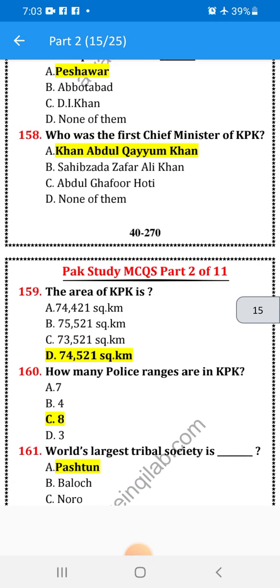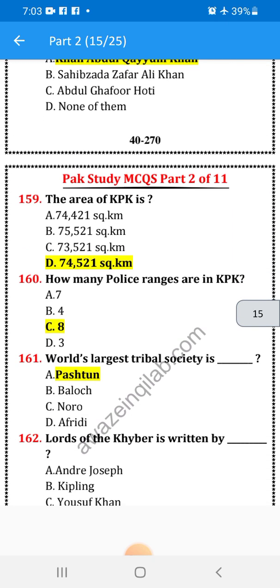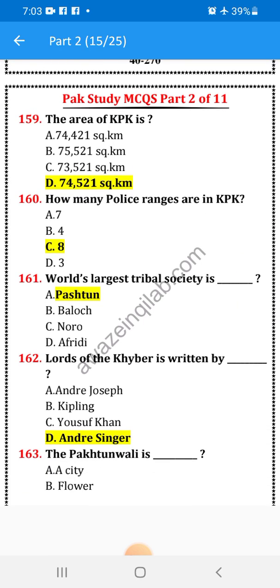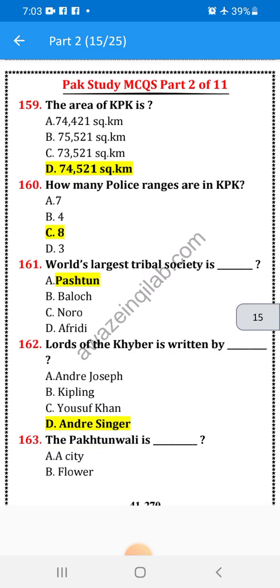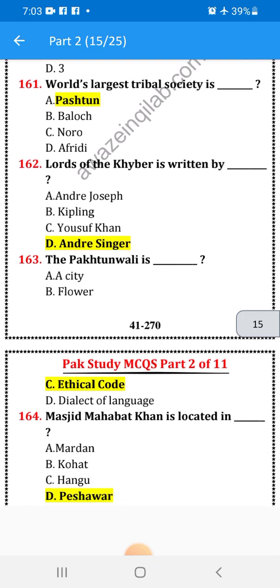74,521 square kilometers. How many police rings are in KPK? 8 rings. The world's largest tribal society is Pakhtun. Lords of Khyber Pakhtunkhwa is written by Andre Singer. The Pakhtunwali is an ethical code.